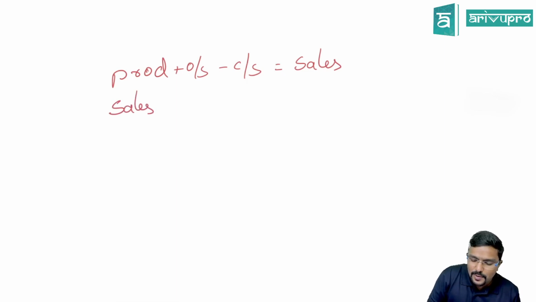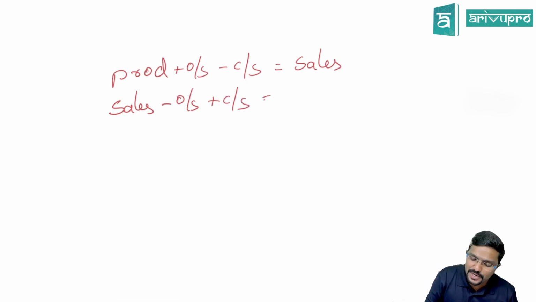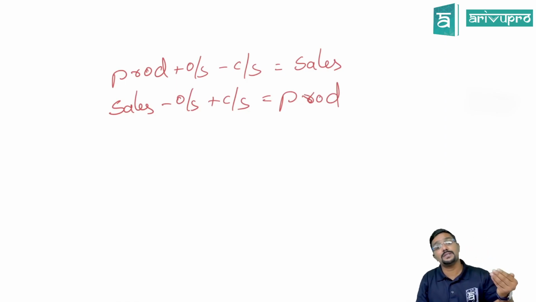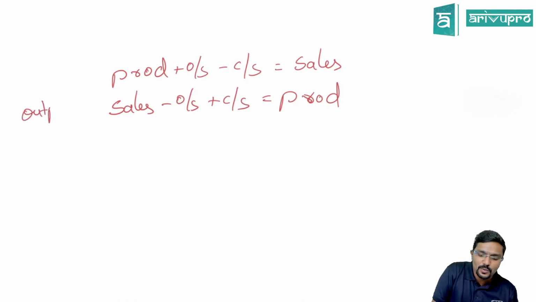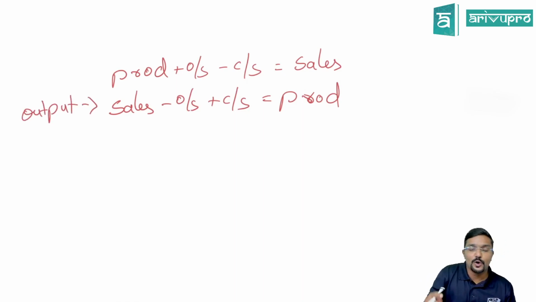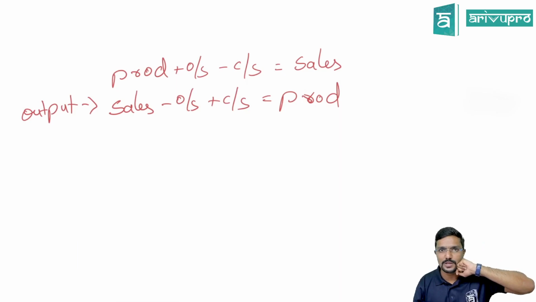Sales minus opening stock plus closing stock, what do I get? Production. And next our challenge is how much raw material is required for this production. First step is how many units are produced, you calculate. That is output. Once we calculate this, to produce this much output, how much raw material is required, we will calculate after considering 5% loss.